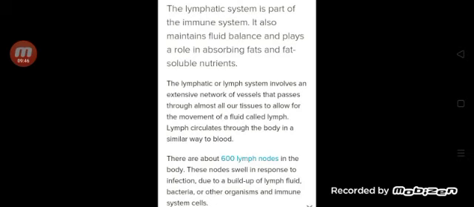Lymphatic system involves an extensive network of vessels that passes through almost all our tissues to allow for the movement of a fluid called lymph. Lymph circulates throughout the body in a similar way to blood. There are about 600 lymph nodes in the body. These nodes swell in response to infection due to a buildup of lymph fluid, bacteria or other organisms and immune system cells.